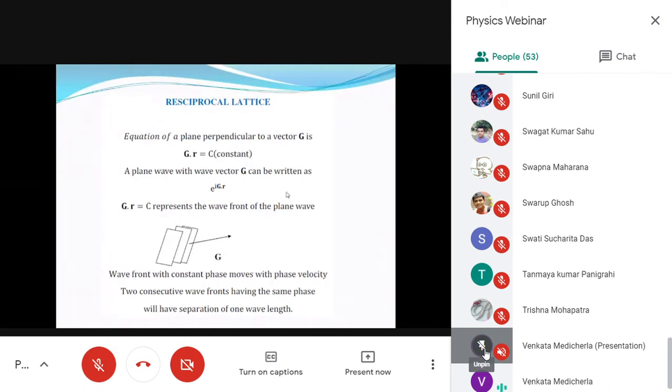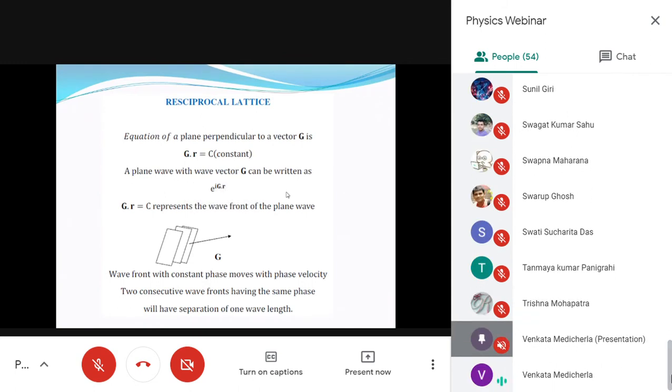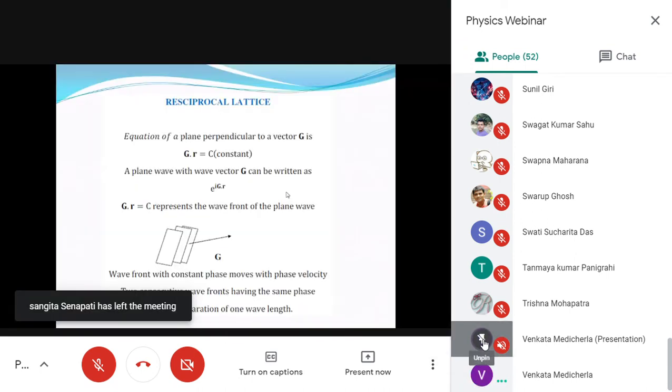If you take g dot r equal to a constant, what is r here? r is nothing but x i cap plus y j cap plus z k cap. It's a position vector. If you take g dot r equal to a constant, it represents a plane. g dot r equal to a constant represents a plane perpendicular to g. You have studied this at school level, at least in 11th standard mathematics.